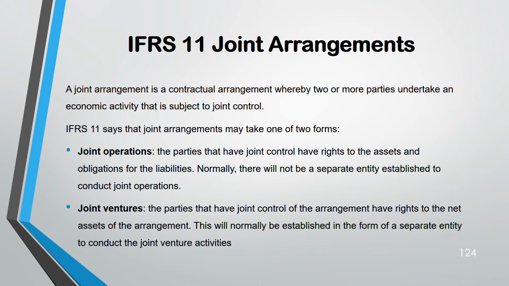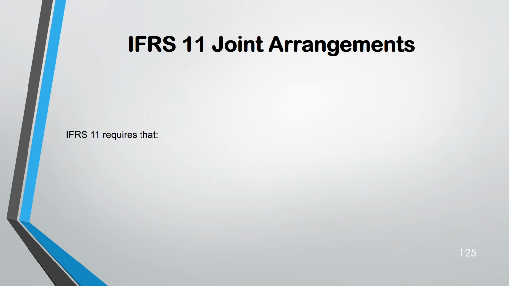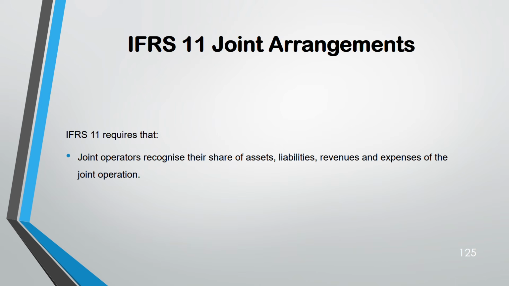First, finish joint operation. Joint operation means they have no separate entity, unlike joint venture, where they have a separate entity. Another difference: joint operation parties have joint control over the rights to the assets and obligations for the liabilities. Joint venture parties have the right to the net assets of the arrangement. See the difference. Joint operation, assets and liabilities. Joint venture, net assets. These are the two differences. So we are talking about joint operation because joint operation is only dealt with according to IFRS 11.